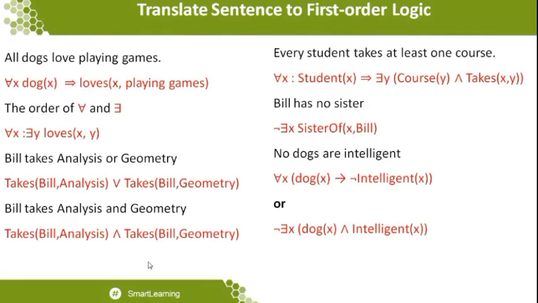When I say at least one course, you want to know the exact meaning of the quantifier, especially the existential quantifier. In case of universal as well as existential quantifier, there exists some people or there exists at least one. Even if there exists someone, but I don't know who the someone is, at that moment also I want to use the quantifier known as the existential quantifier. So that is what they used over here: for all X student of X, which implies there exists Y. What does the Y represent? Y represents the course, and takes of X comma Y, where X represents the student, X takes any course.